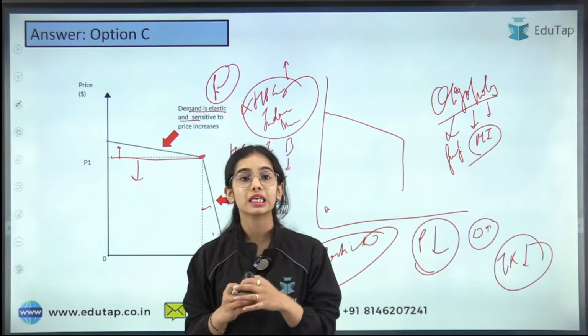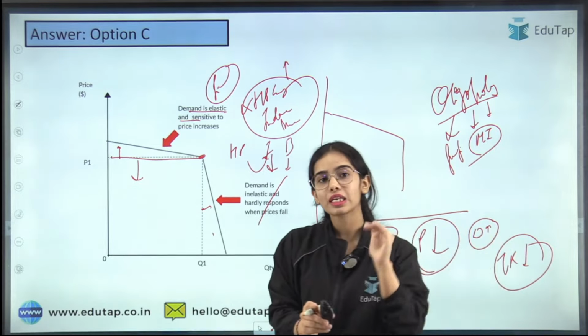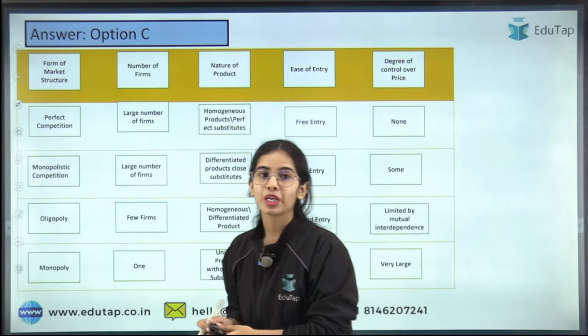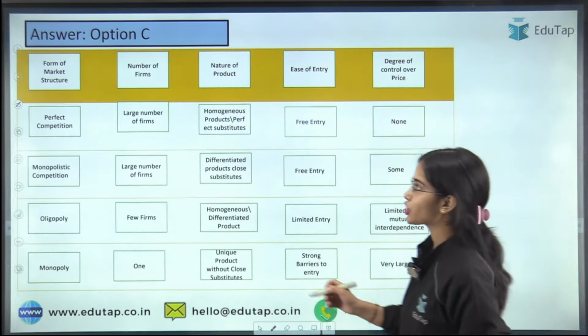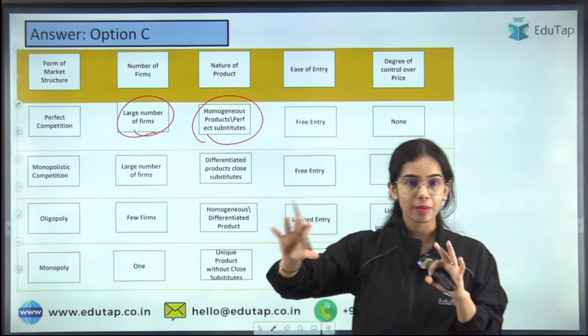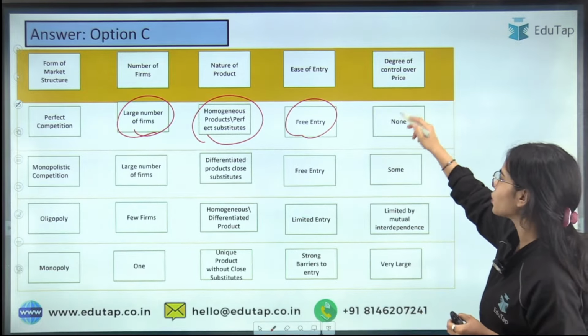The price cannot increase because you will lose a lot of your business, a lot of market. If you decrease your price, there is no benefit for you. Total revenue is decreasing. Okay, so different markets. Perfect competition has a large number of firms, homogeneous products, meaning they sell the same product, free entry and exit of firms, and no control over the price.